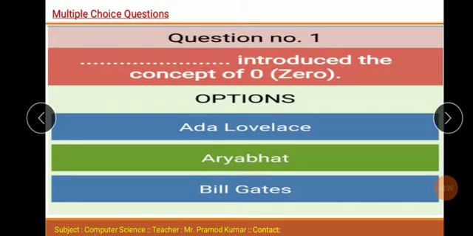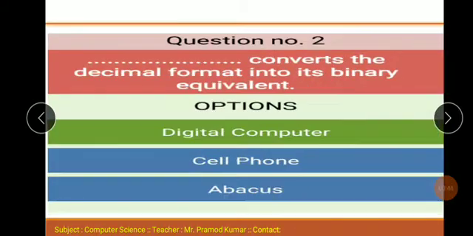Multiple choice questions. Question number 1. Dash introduced the concept of zero. Options: Ada Lovelace, Aryabhata, Bill Gates. The correct option: Aryabhata. Aryabhata introduced the concept of zero.